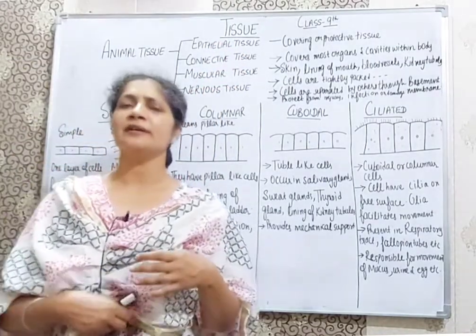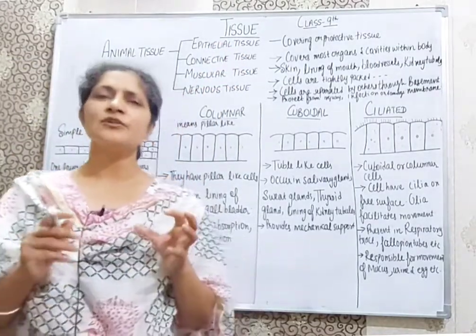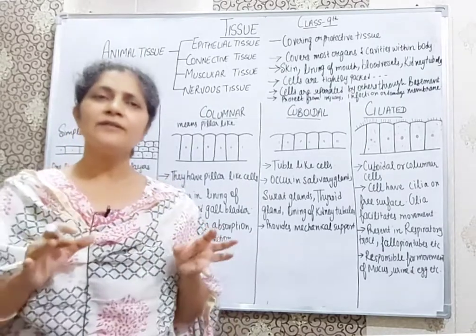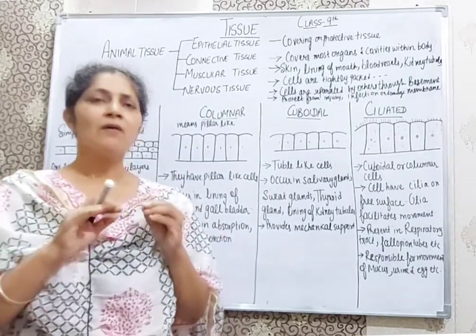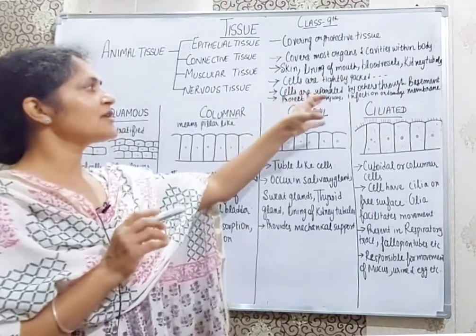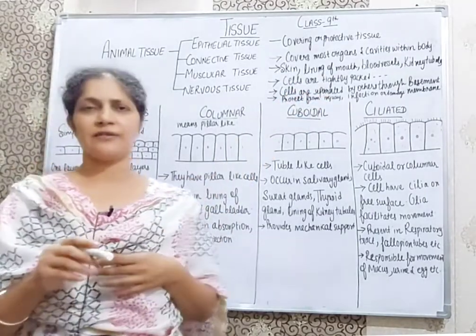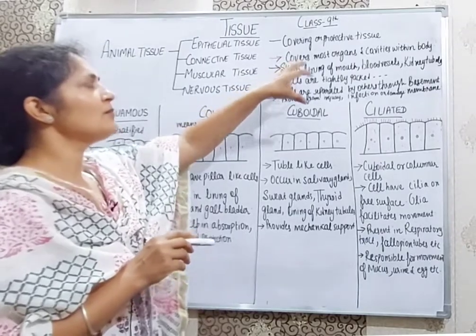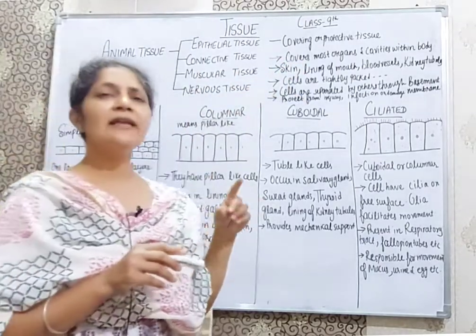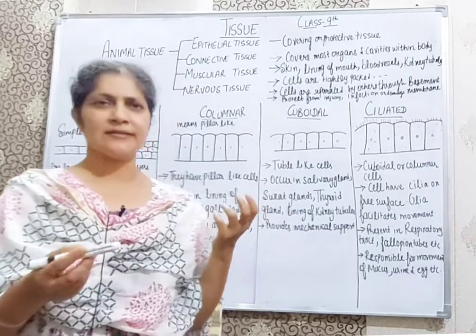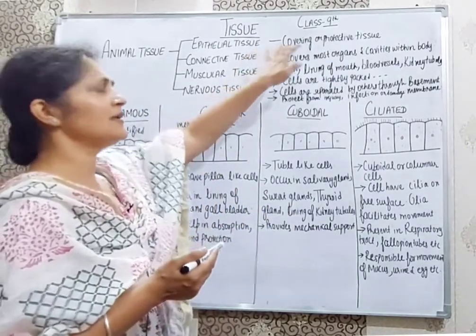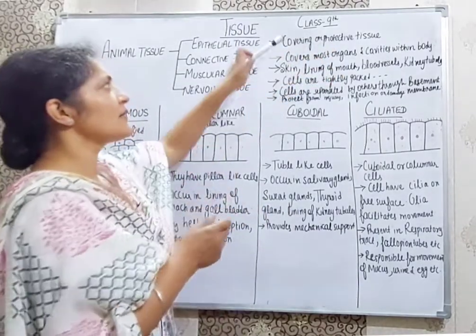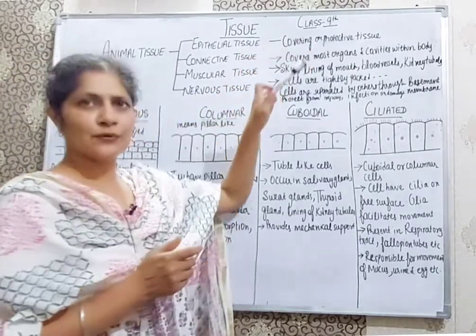Now what is epithelial tissue? Epithelial tissue is basically a protective tissue which protects all the cells from injuries, damages and infections because it forms the covering of most of the organs and cavities within the body. It is also known as the covering or protective tissue.